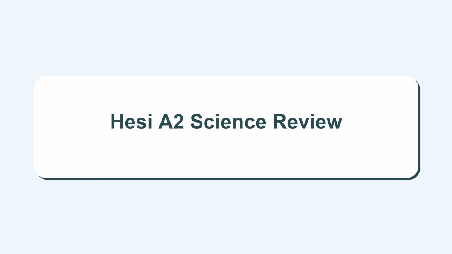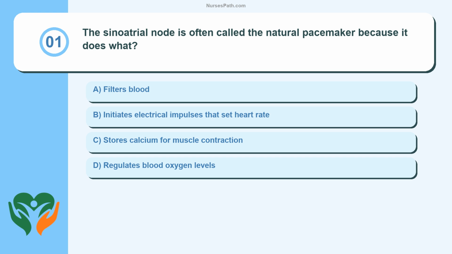HESI A2 Science Review. Question 1. The sinoatrial node is often called the natural pacemaker because it does what? Filters blood. Initiates electrical impulses that set heart rate. Stores calcium for muscle contraction. Regulates blood oxygen levels.